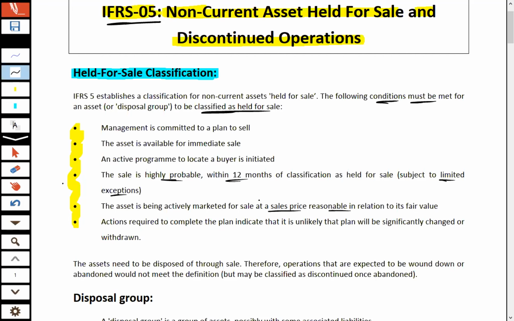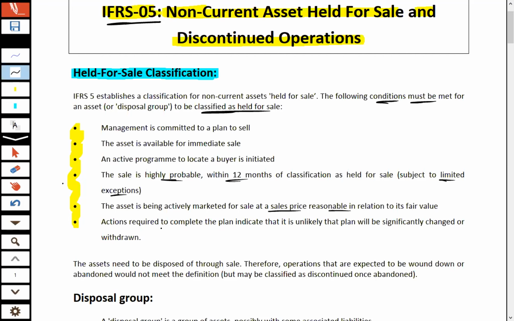Let's say you are marketing your asset, you want to dispose an asset, and the normal market value of that asset is 200,000, but you are advertising the selling price as 500,000. So no one will buy your asset because you are not marketing your asset at a reasonable market price. So this condition should also be met for the classification of the non-current asset as held for sale.